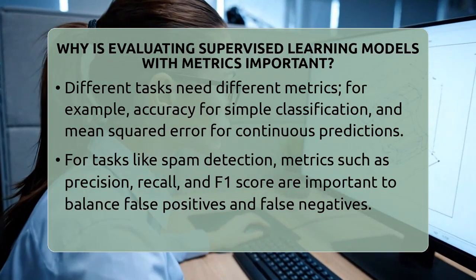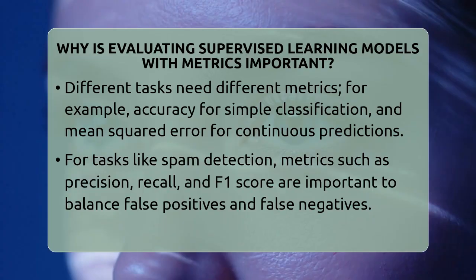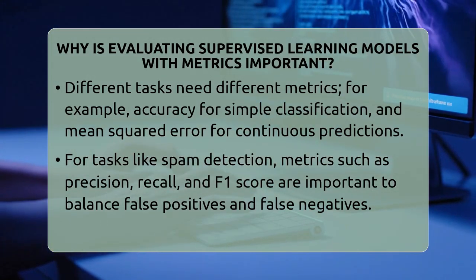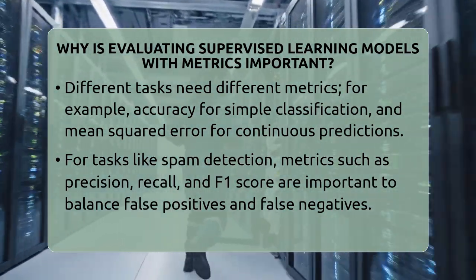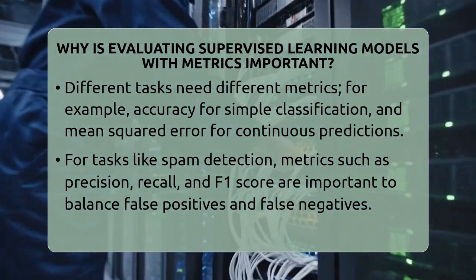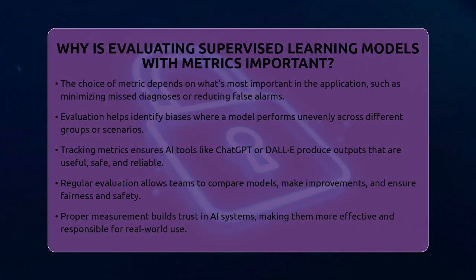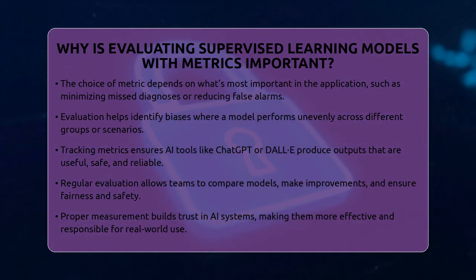These metrics help teams decide which model is best and how to improve it. Evaluation isn't just about accuracy. It also helps identify biases. Sometimes a model works well for one group but poorly for another. Tracking metrics reveals these issues so teams can make adjustments. This is part of responsible AI development, making sure models are fair and ethical.